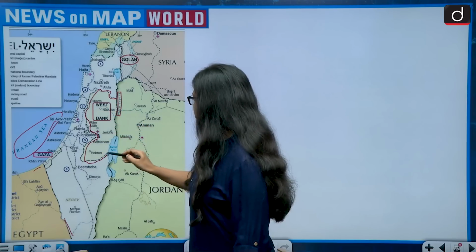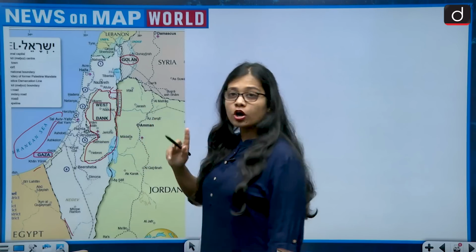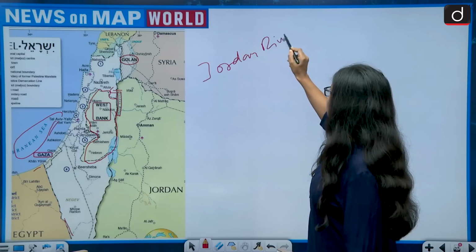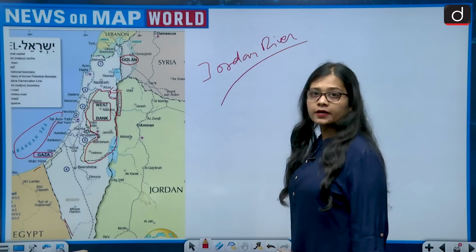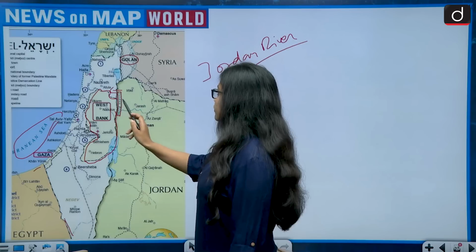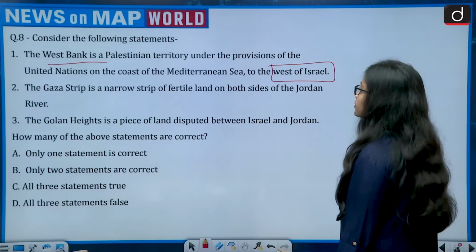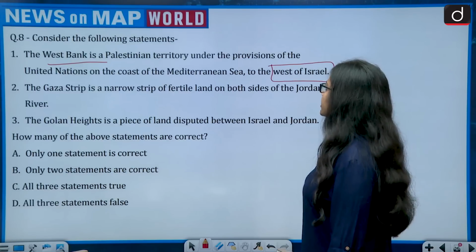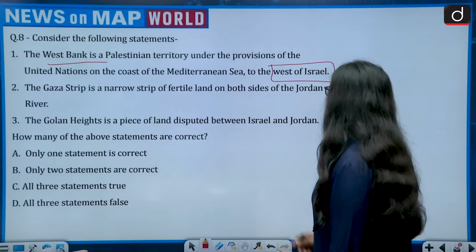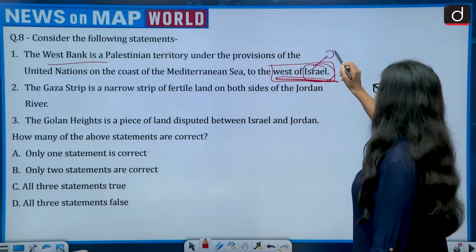And why is it called the West Bank? It is called the West Bank because it lies to the west of the Jordan River. Which river? It is the Jordan River. That is why it is called the West Bank. So the West Bank is lying to the west of the Jordan River. Let's see this statement, that the West Bank is a Palestinian territory under the provisions of the United Nations on the coast of the Mediterranean Sea to the west of Israel. No, it is lying to the west of the Jordan River.